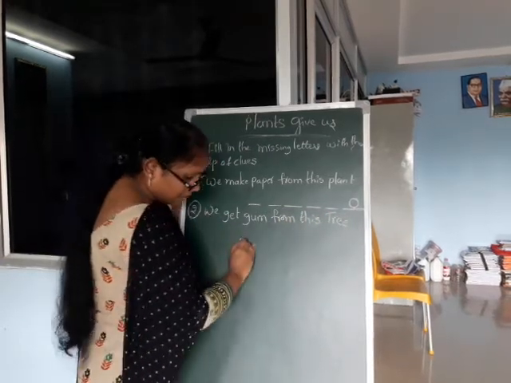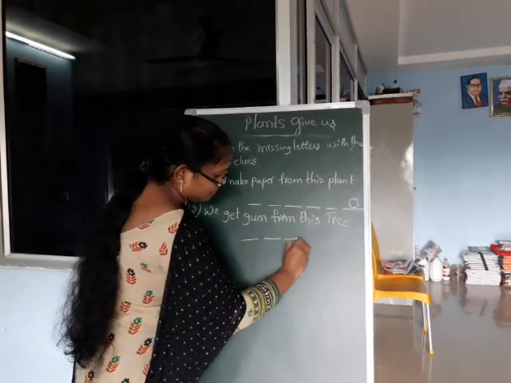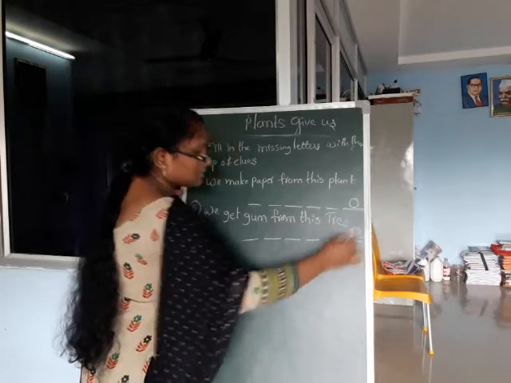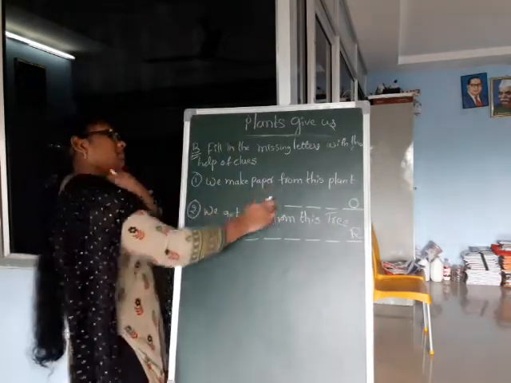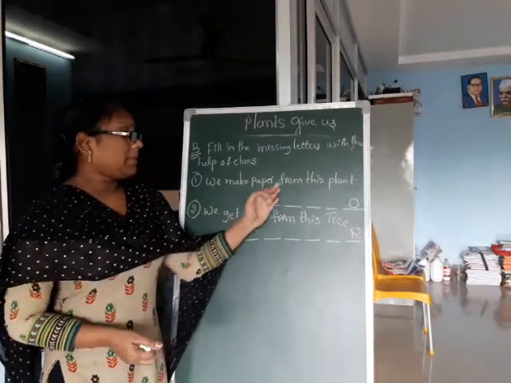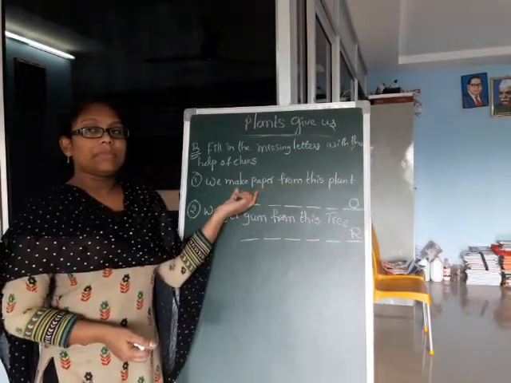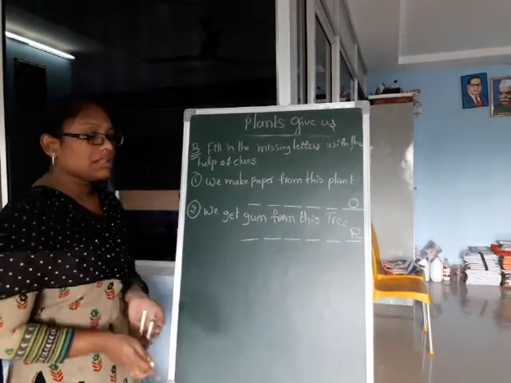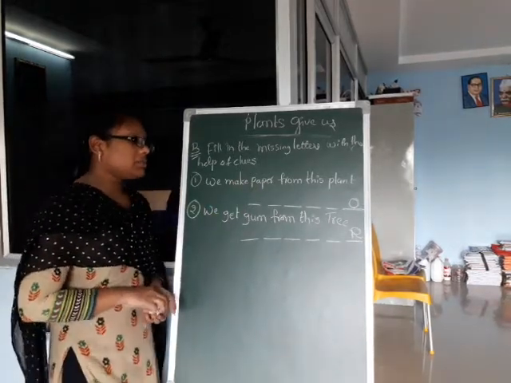Here given one clue, R. We make paper from this plant. Which plant do we make paper from? So children, which plant do we use to make paper?